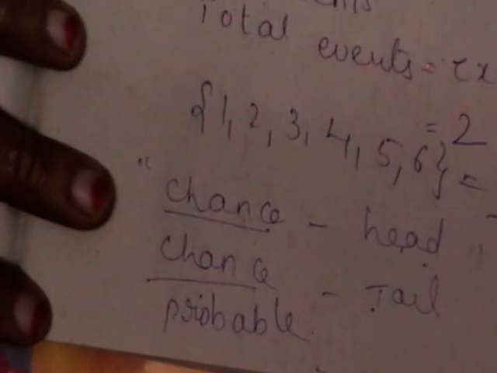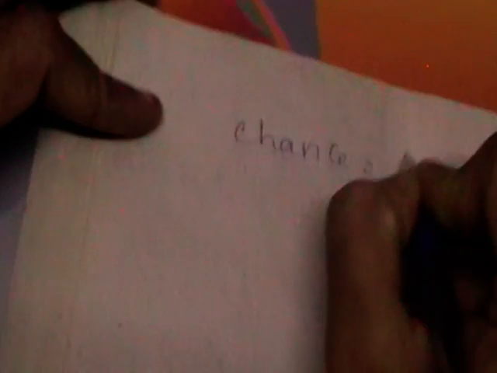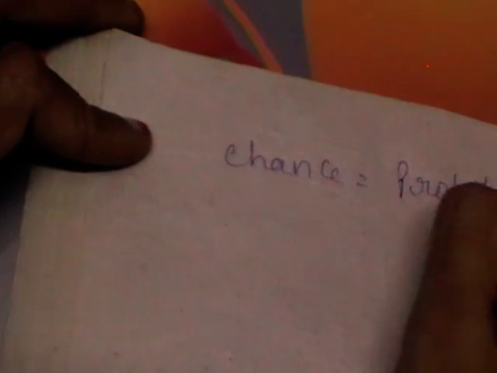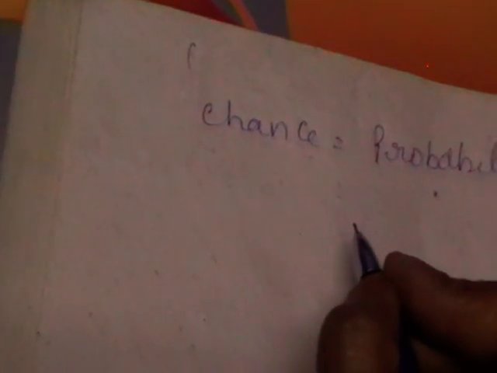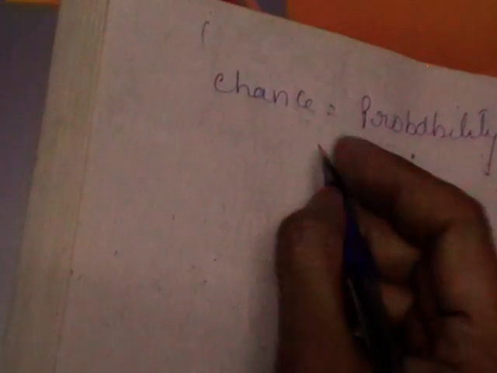What is the chance of getting 6 when I throw a die? Then this chance phenomena is called the probability. The chance is nothing but probability. It means what is the probability of getting tail? What is the probability of getting head? So this is about the probability.